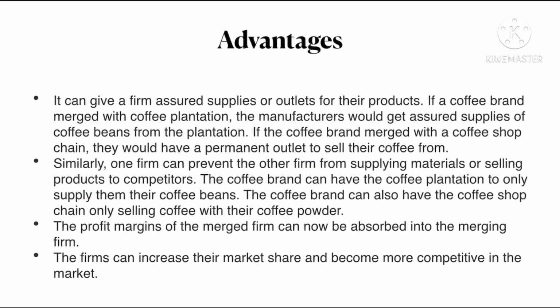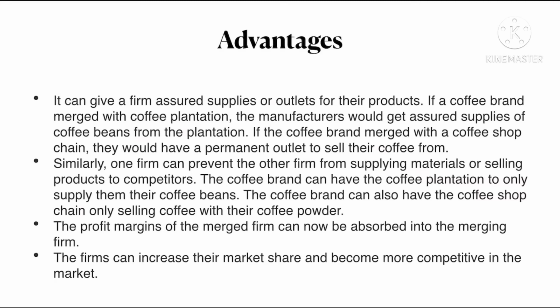Then the advantages of this is that it can give a firm assured supplies or outlets for their products, since they will have a producer or they will have a retailer in hand. So like if a coffee brand will merge with a coffee plantation, the manufacturers will be assured that the supplies of the coffee beans from the plantation will be guaranteed. But if the coffee brand merges with a coffee shop chain, they would have a permanent outlet to sell their coffee from. So that's an advantage for the firms, as it will be much easier for them to have increased supplies or an outlet for selling their products.